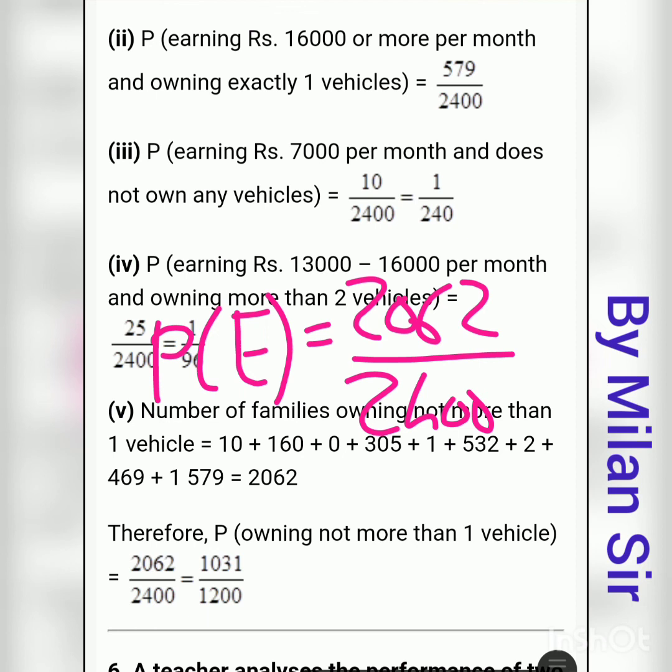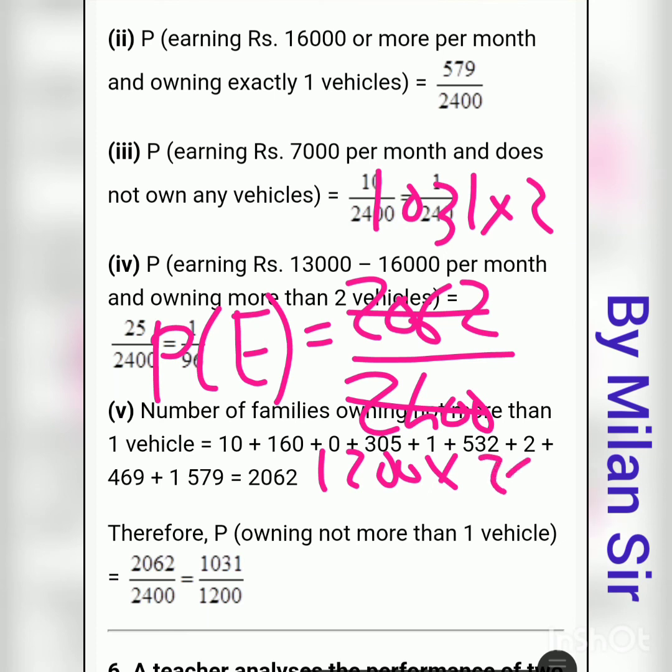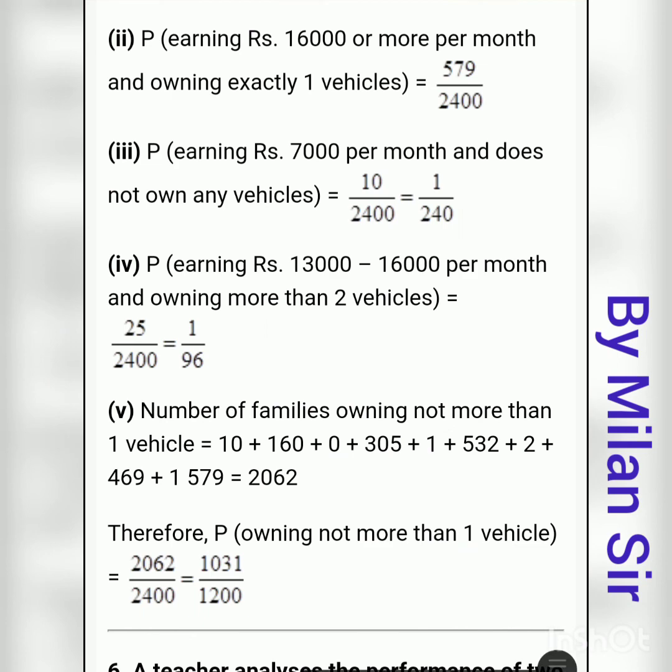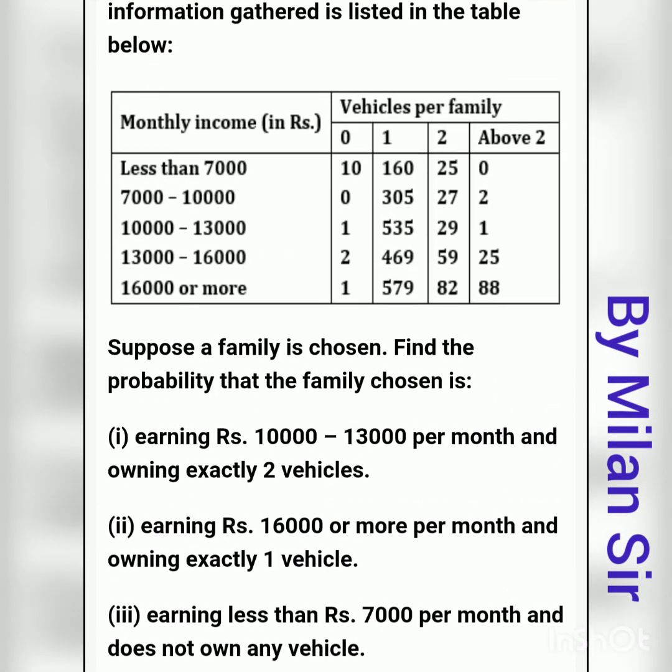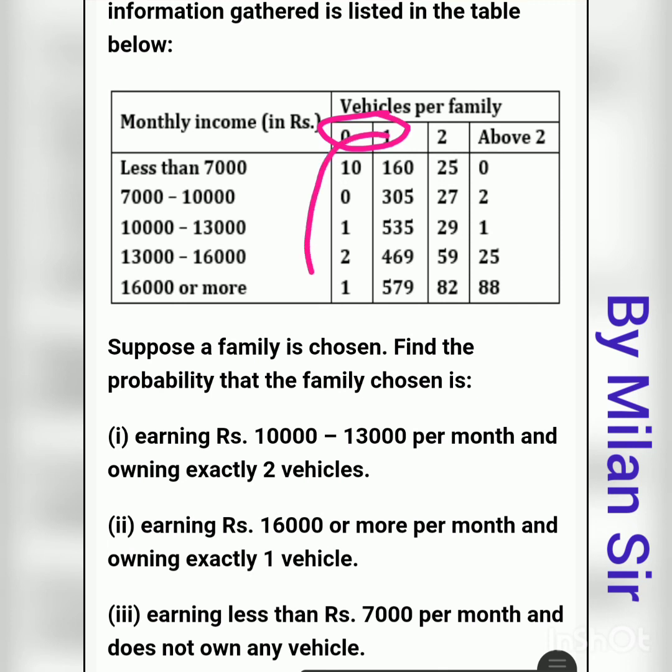Now we can simplify here. It is 1031 into 2, and this is 1200 into 2. So this 2 cuts. The final answer is 1031 divided by 1200. Okay, here even our denominator, total number of outcomes, remains the same, but for favorable outcomes, we do not have any condition for monthly income, and for vehicles, not more than 1 means 0 or 1, so we need to add all these numbers.